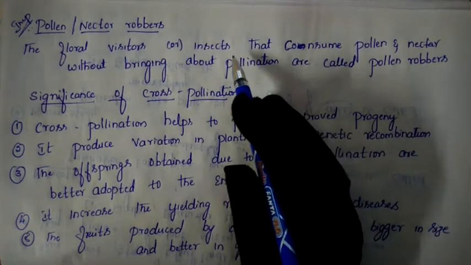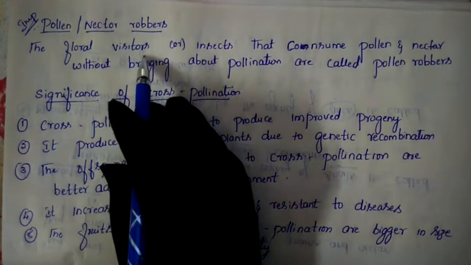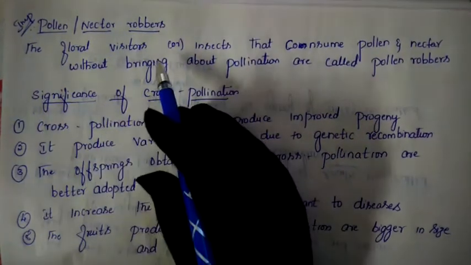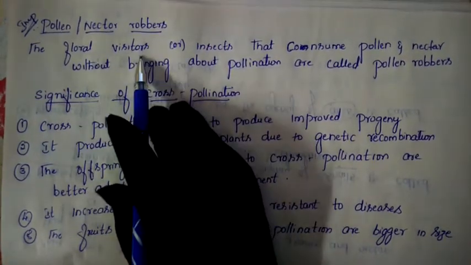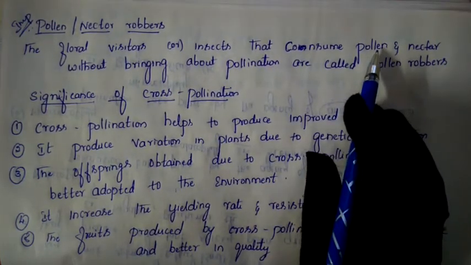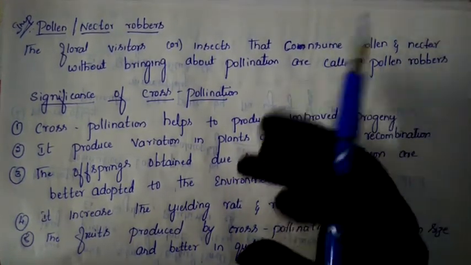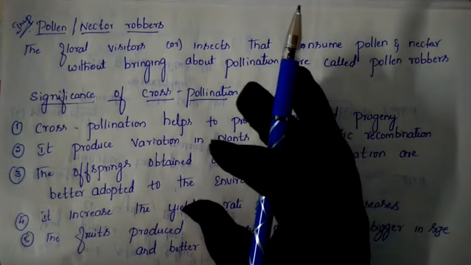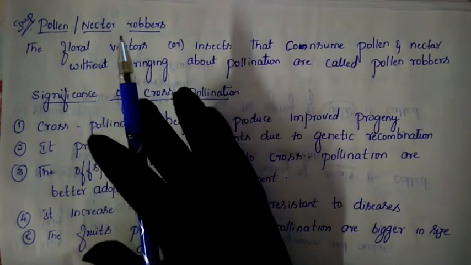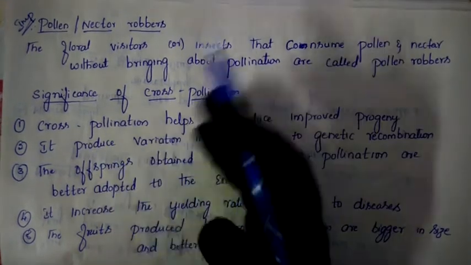But in certain cases, insects, or even floral visitors as we call them, come from outside to near the flower, which is why we call them floral visitors. They will consume the pollen grains and the nectar. They absorb all the nectar and pollen grains present in the flower, but they do not go for pollination. They do not transfer pollen grains from anther to stigma. Without pollinating, they just consume all the nectar and pollen grains and go off.